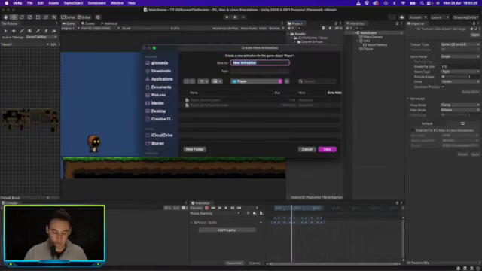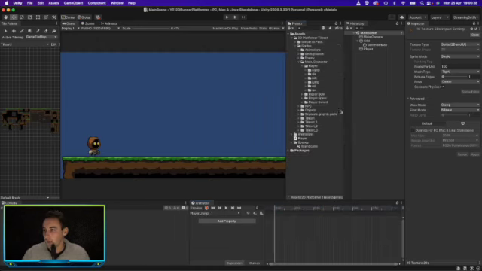Let's make player underscore jump, and grab our jump pictures.